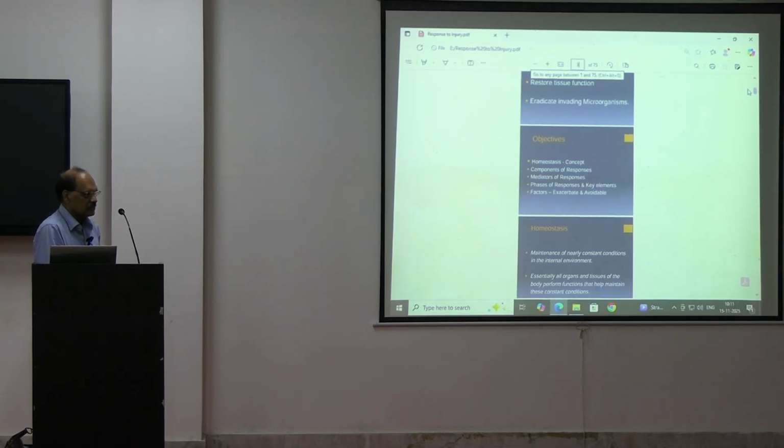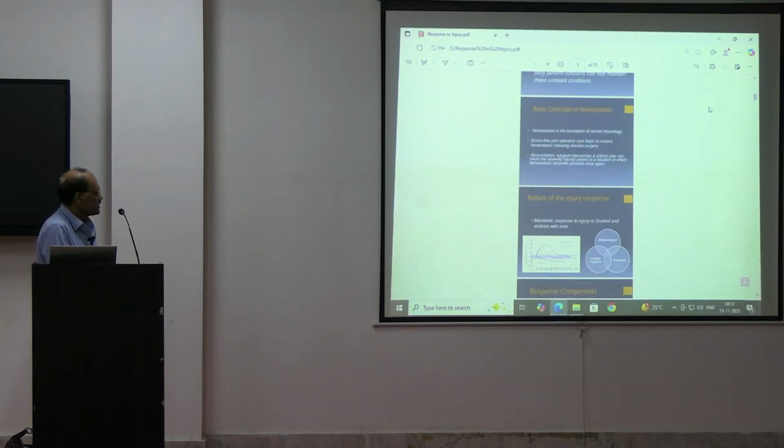This maintenance after any injury will be done by all the organs of our body. Most important are the liver as well as our brain and nervous tissues. All of them will do their work to maintain this. So basic concepts of homeostasis.